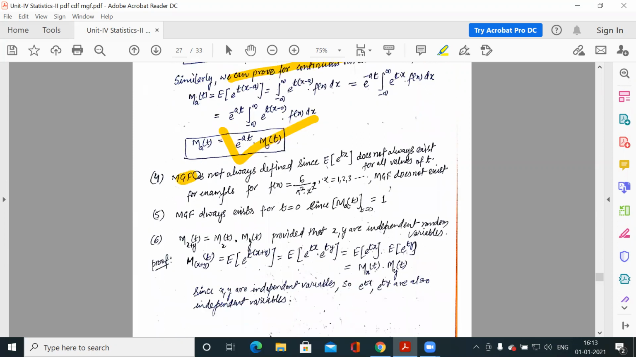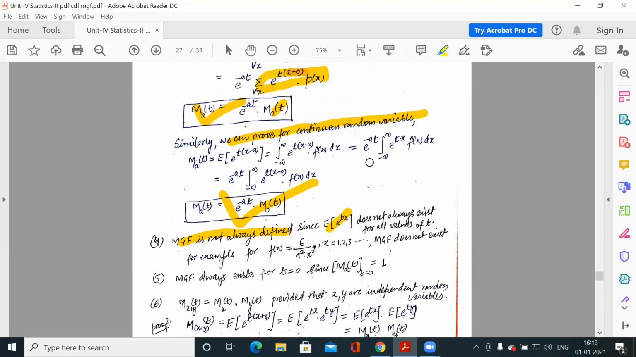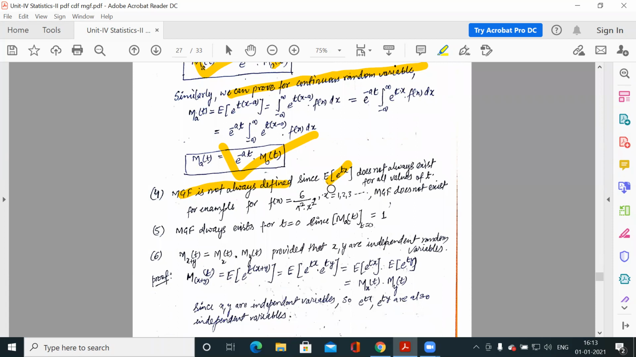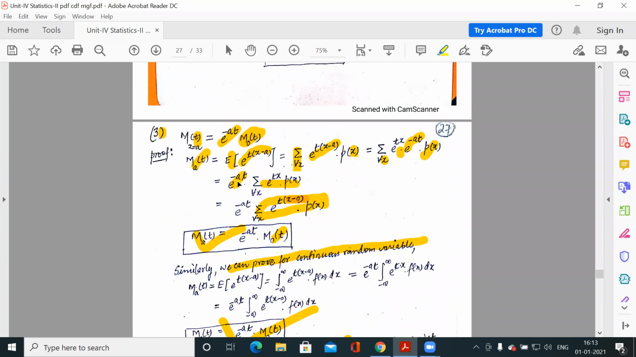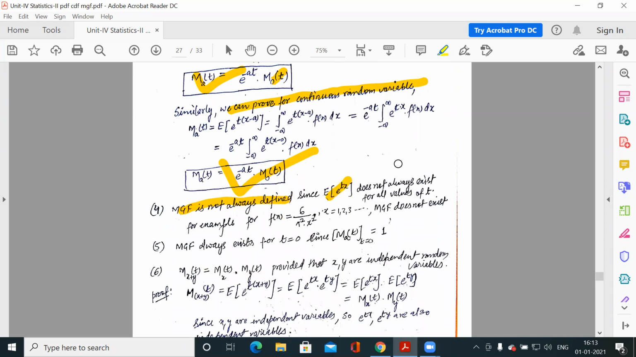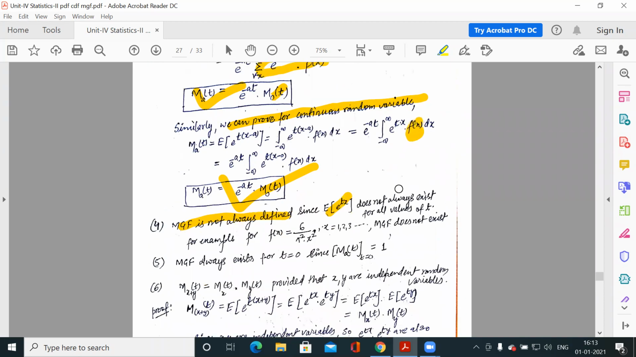Now, the MGF is not always defined, since it is the expected value of e to the power tx. Because this represents one integration, it depends on the value of f(x) whether this integration exists or does not exist. Clear? So we cannot say that for every probability distribution the moment generating function will exist. It depends on the probability function whether the MGF will exist or not.